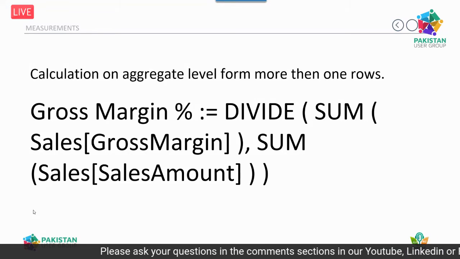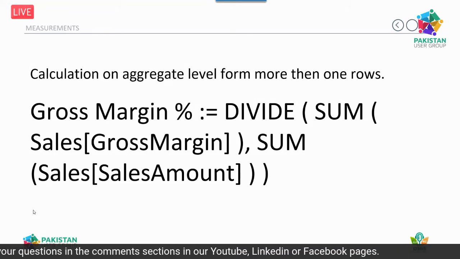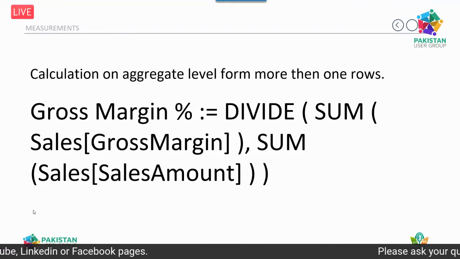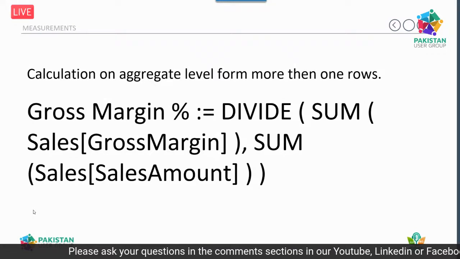So calculated columns are based on each row, but the measurement is based on the sum or calculations based on multiple rows. So this is the basic difference between calculated columns and measurements.